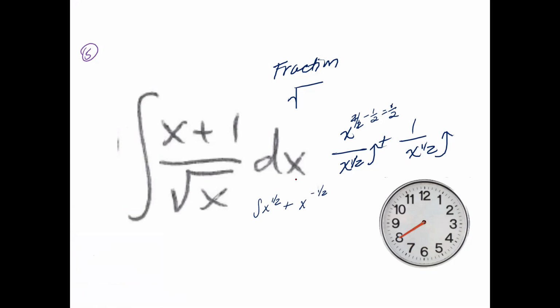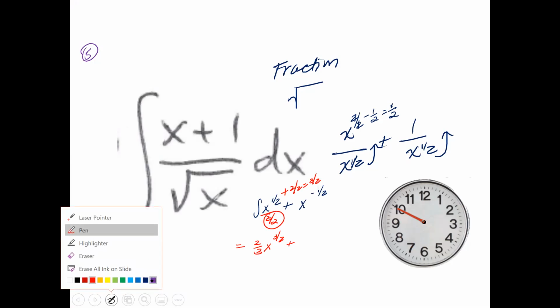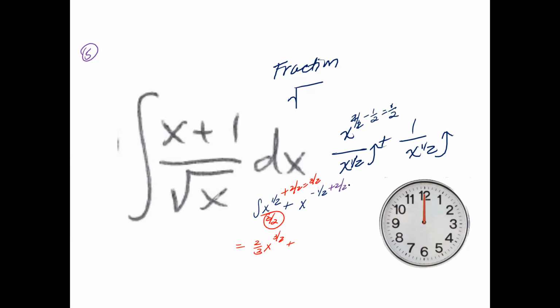Let's go ahead and integrate this. Plus 2/2 gives me a 3/2 divided by 3/2. Flip the denominator to 2/3 x to the 3/2. Plus, let's integrate the second piece here, plus 2/2, which is a 1/2, divided by 1/2. Flip that, 2/1, which is just a 2, x to the 1/2 plus c.